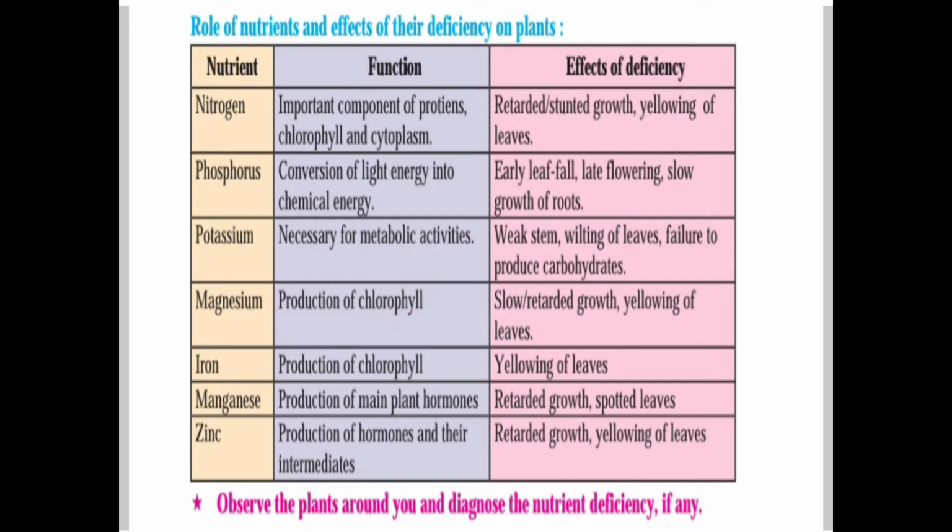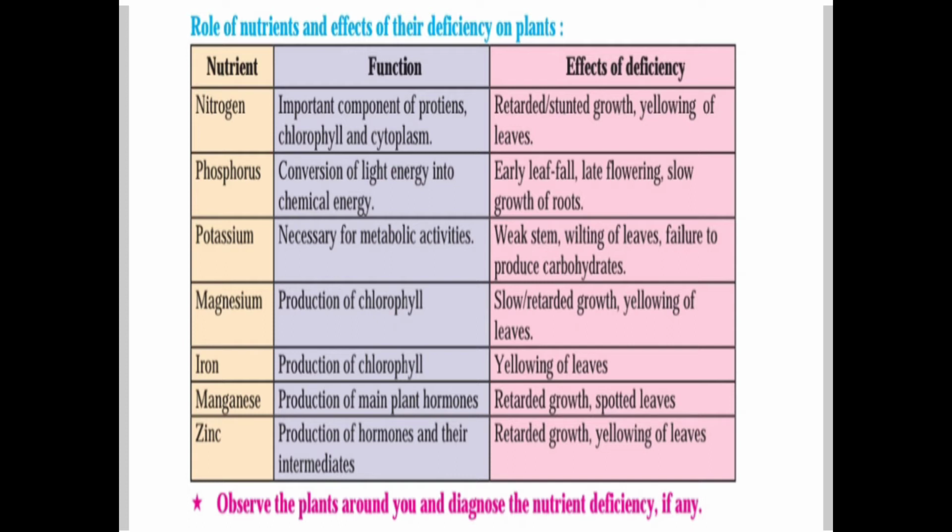Second one, phosphorus. Phosphorus helps in conversion of light energy into chemical energy. We know the photosynthesis process: light energy is converted into chemical energy. At that time phosphorus is used. If its deficiency happens, then what will happen? Early leaf fall, late flowering, and slow growth of roots.